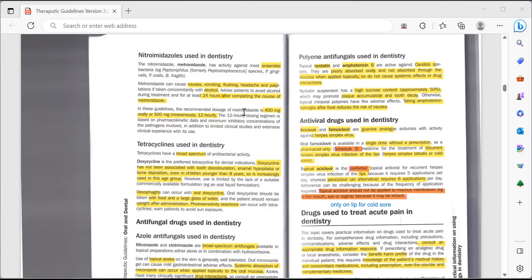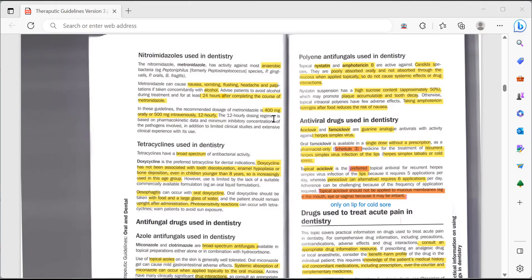In these guidelines, the recommended dose of metronidazole in the therapeutic guideline, it is mainly recommended if you are prescribing metronidazole orally, which you would be prescribing because we can only prescribe the oral dose and IV dose is given mainly in the hospitals. So oral dose is mainly only 400 milligram. And if you need to prescribe IV, it would be 500 milligram, and its dose is always 12 hourly, so only 2 tablets in a day.